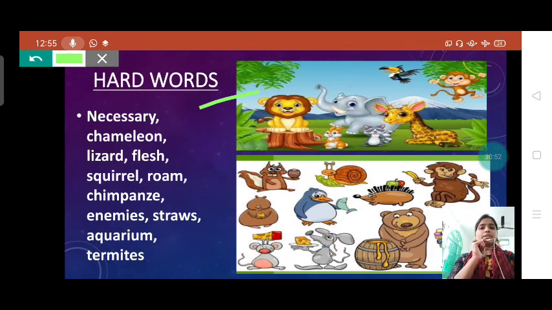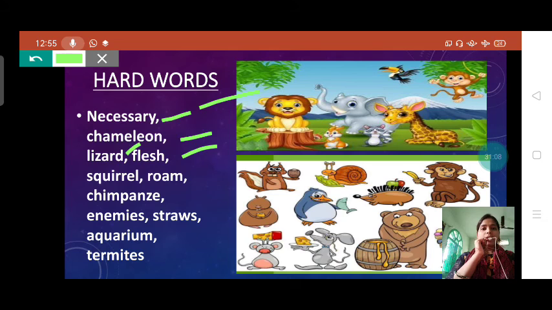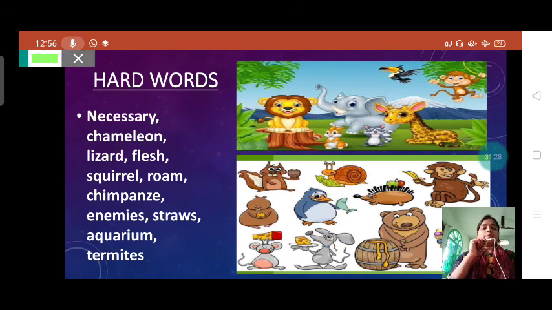See, hard words: necessary, chameleon, lizard, flesh, squirrel, roam, chimpanzee, enemies, straws, aquarium, termites. So these are some hard words, students.